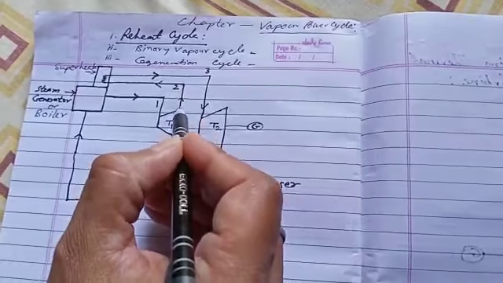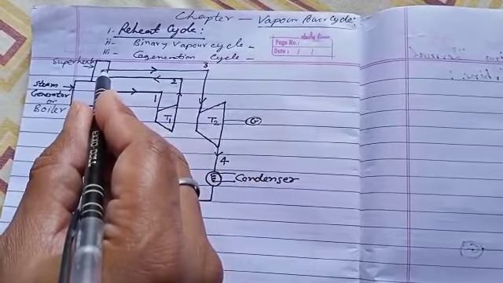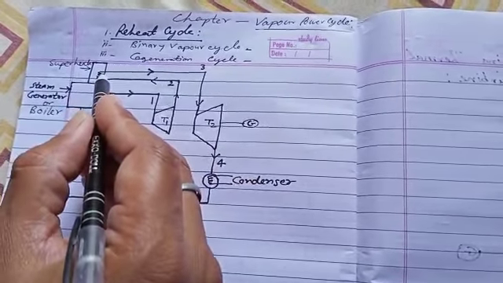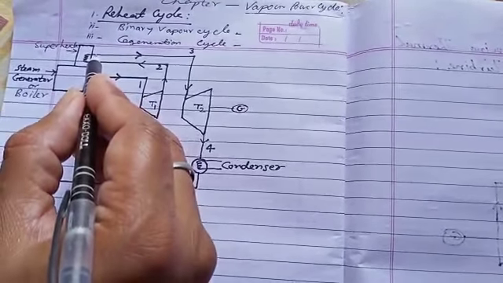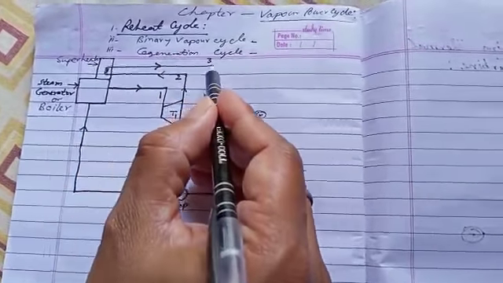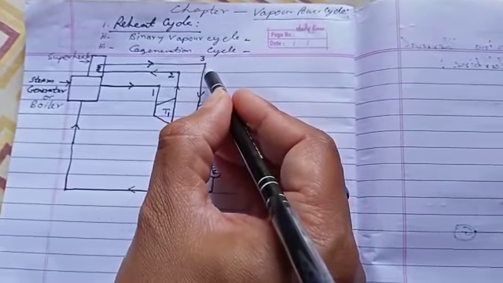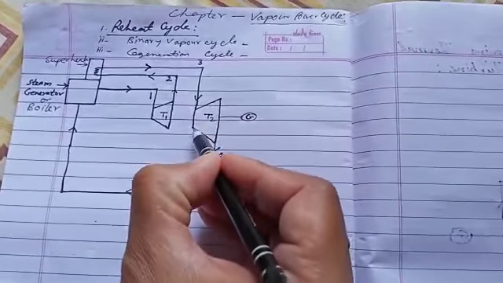As we see points 2, steam enters in the superheater and then heated steam again follows the path point 3 and enters into turbine second.